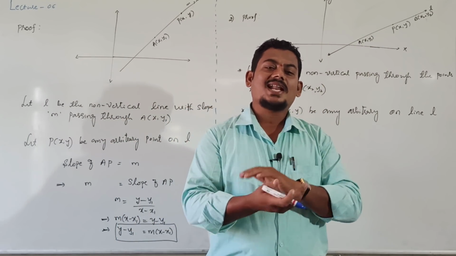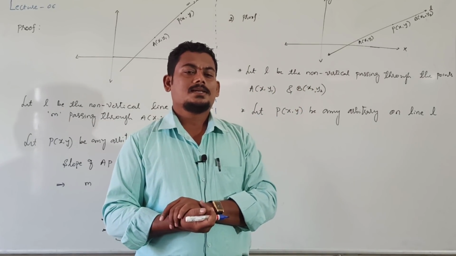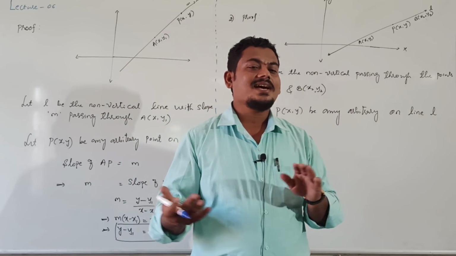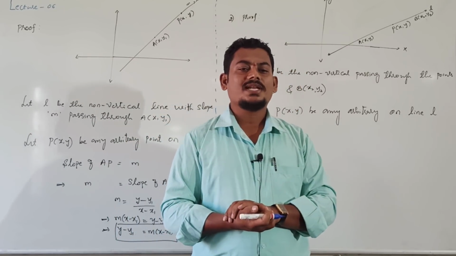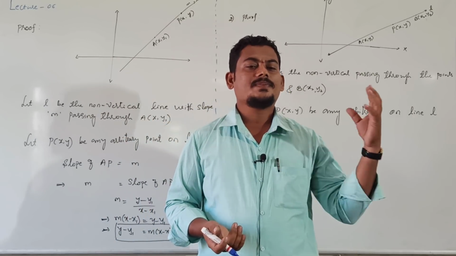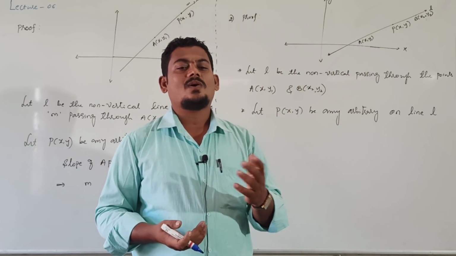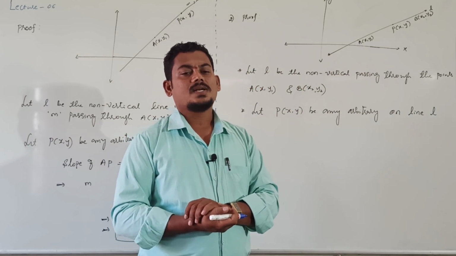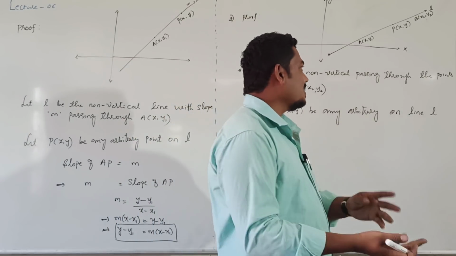If three points lie on the same line, then what do you conclude? Three points lying on a line means they are collinear only. Three points are said to be collinear if they lie on the same line. If they lie on the same line, then what about their slopes?